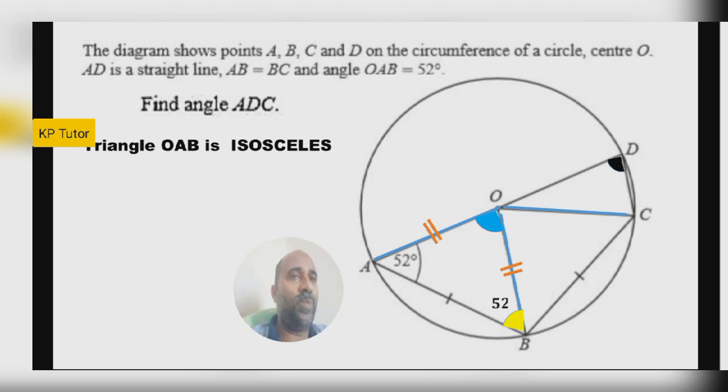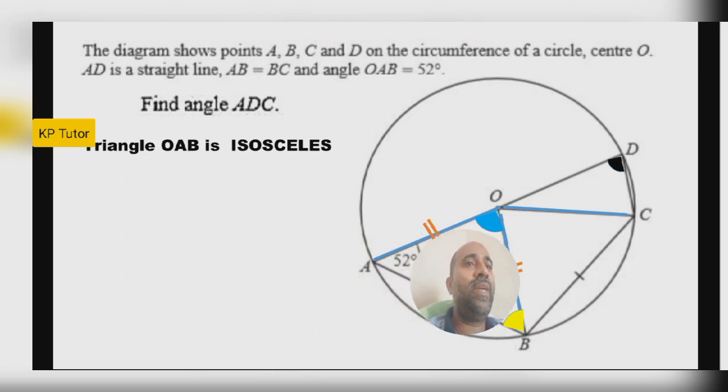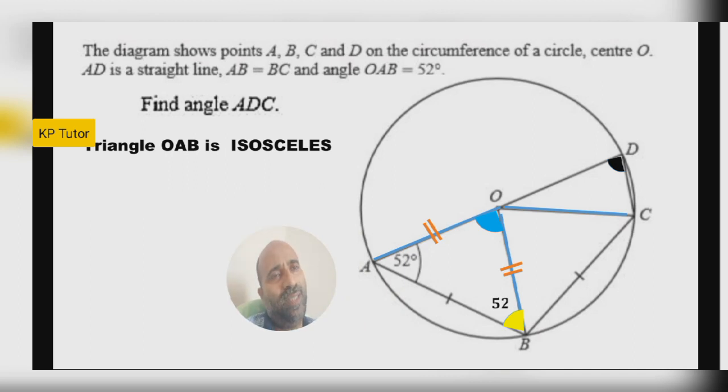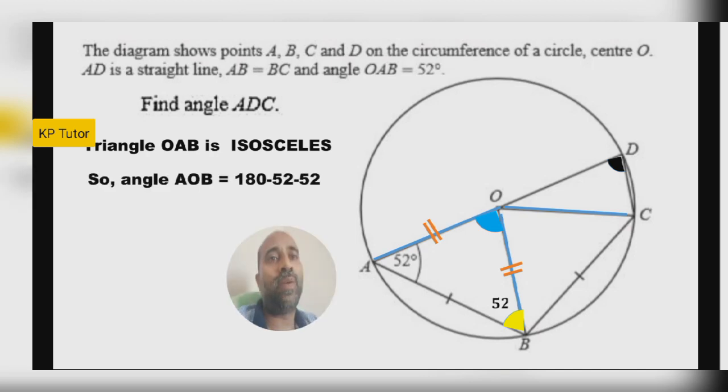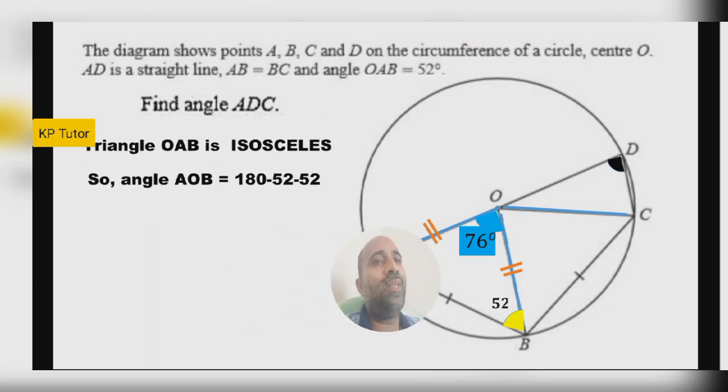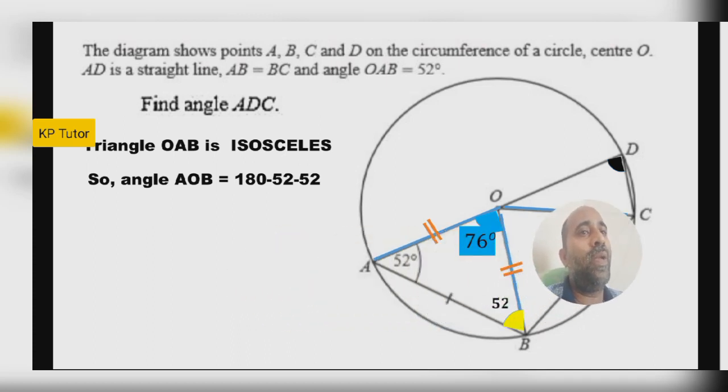So that means 52. Then in this triangle, how can we find the third angle? It is very easy. In a triangle the total of the angles is 180, so 180 minus 52 minus 52, that means the answer is 76. Now in the first triangle we got all the angles. Actually we need that 76 only. So we got 76.